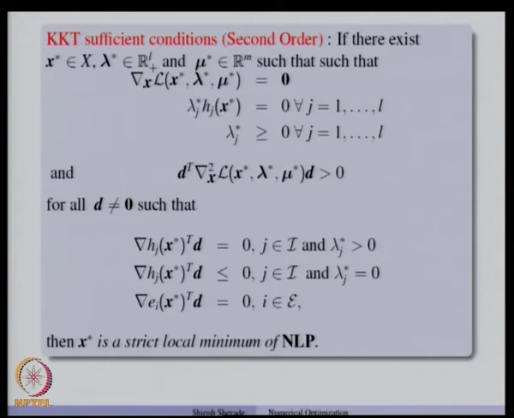Since we are talking about an unconstrained problem, there were no restrictions on D at that point. Now, we are talking about a constrained problem. So, D transpose times the Hessian of the Lagrangian times D should be greater than 0, or in other words, the Hessian of the Lagrangian at x star, lambda star, mu star should be positive definite for all the non-zero directions D which satisfy these conditions.